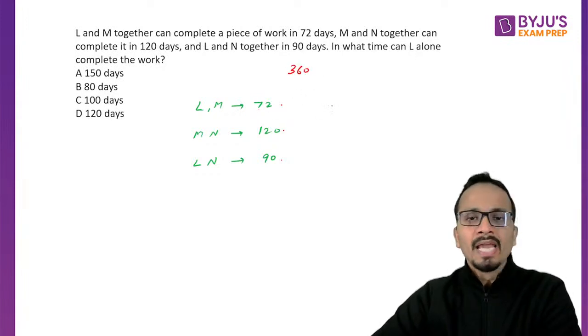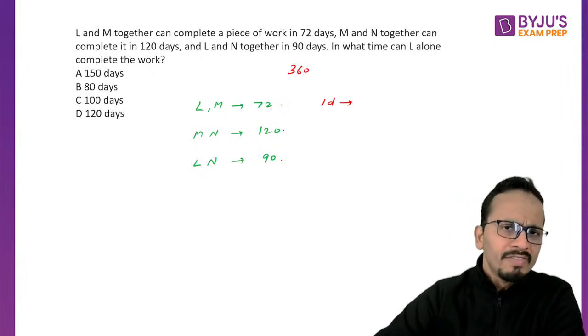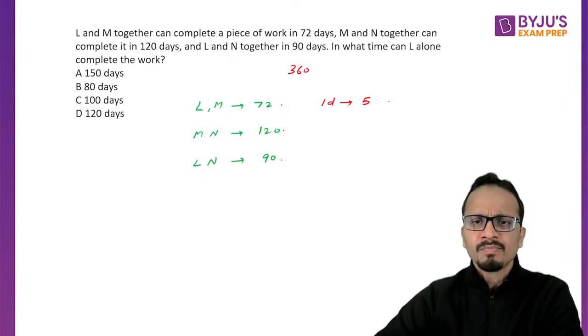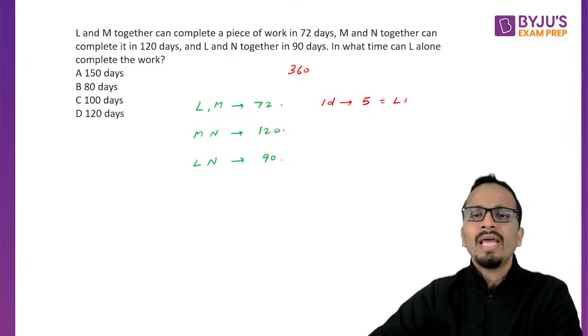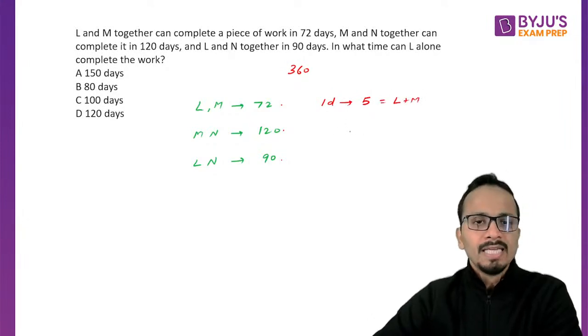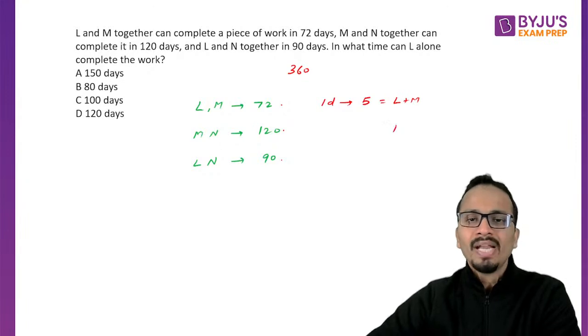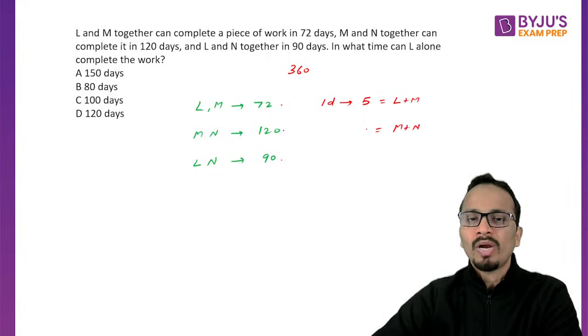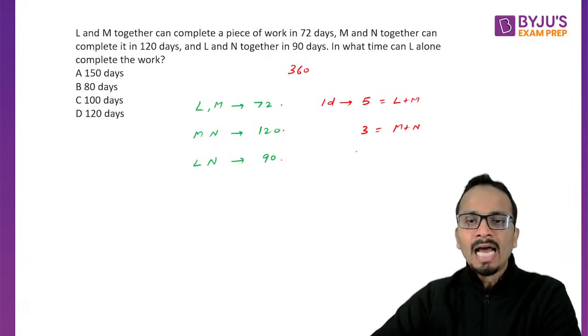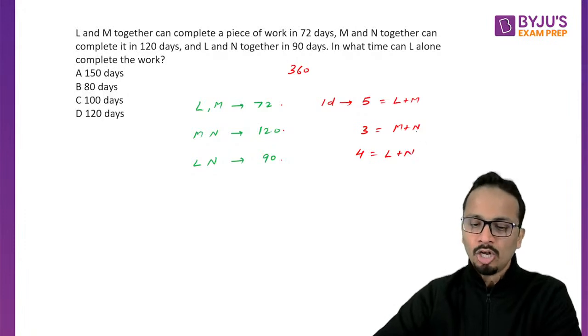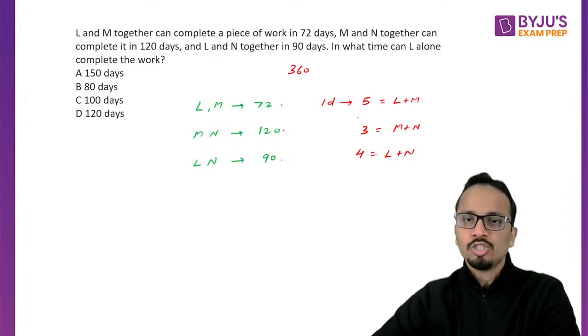So L and M's 1 day work will be 360 upon 72, that will be 5. So I can say that L plus M will be equal to 5. Then M and N's 1 day work, M plus N, will be equal to 360 upon 120, that is 3. And 4 will be the 1 day work of L and N. So I have written the 1 day work of each pair.